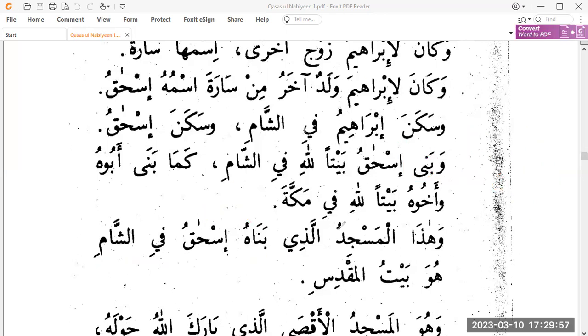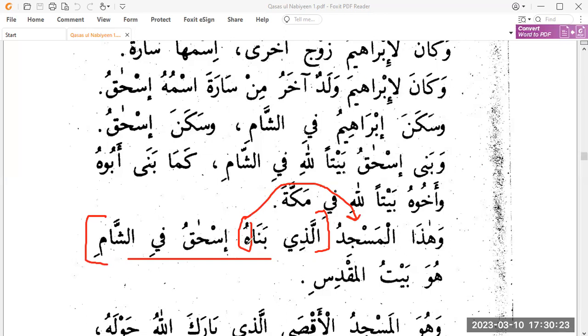And we know that, because this is a relative pronoun plus relative clause, inside it there is something that connects to the main sentence. So you say alladhi banahu, and he built it, right? So the 'it' here, in banahu, is going back to the masjid, but you're not going to translate it that way. You're going to say, and this masjid Sayyidina Ishaq built in Sham.